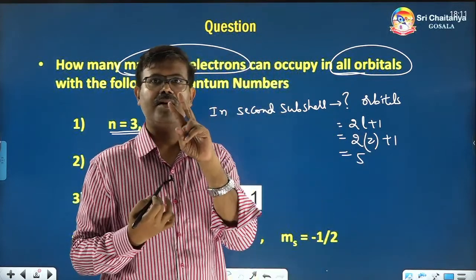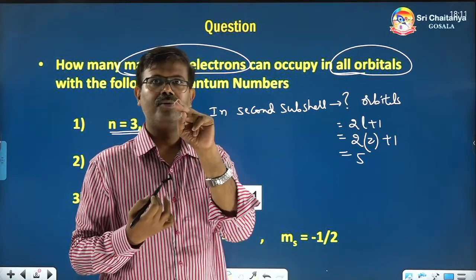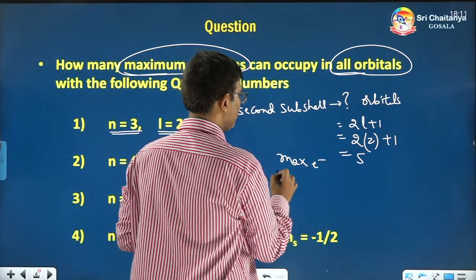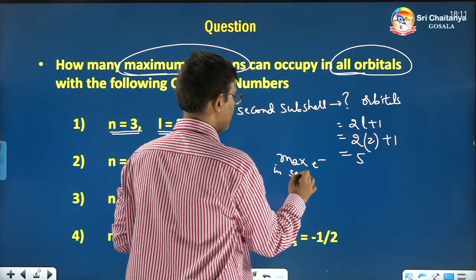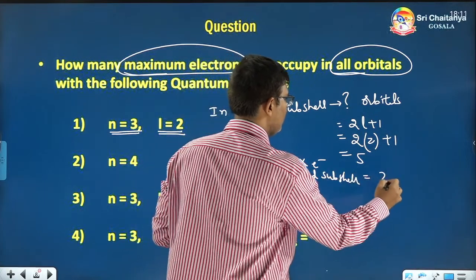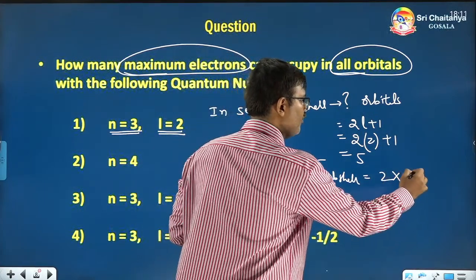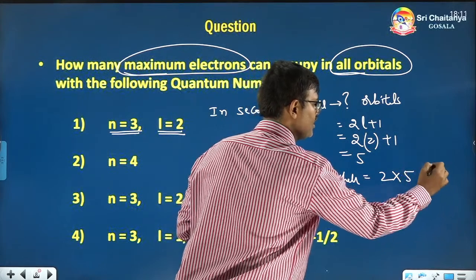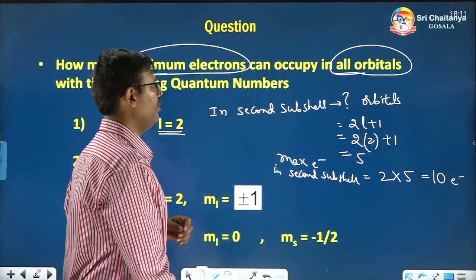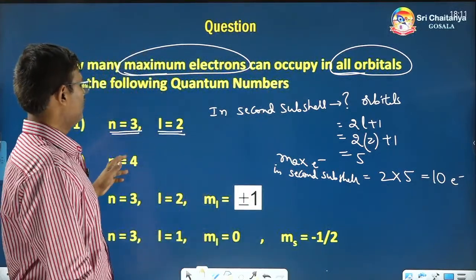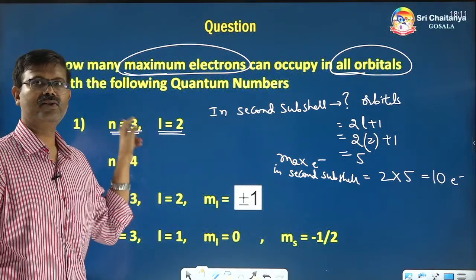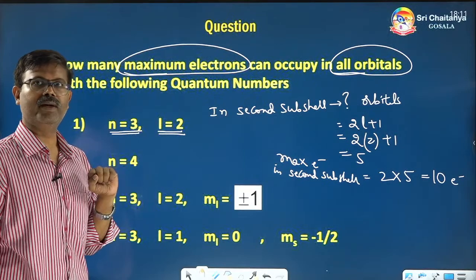And each orbital can have a maximum of 2 electrons. So the maximum number of electrons in the second subshell will be 5 orbitals times 2, so the answer is 10 electrons. So that is the answer for the first question, 10 electrons maximum.